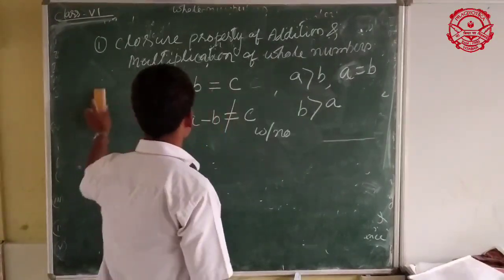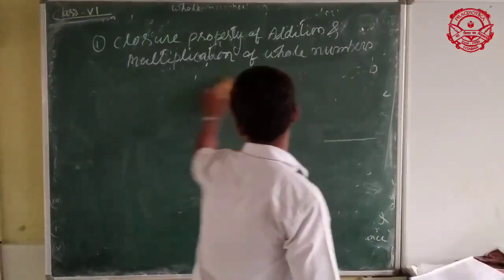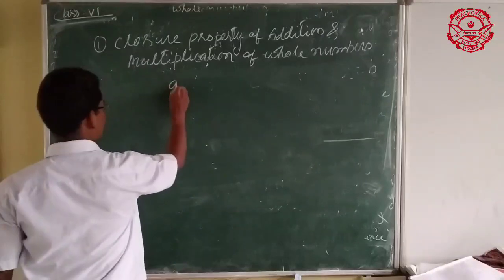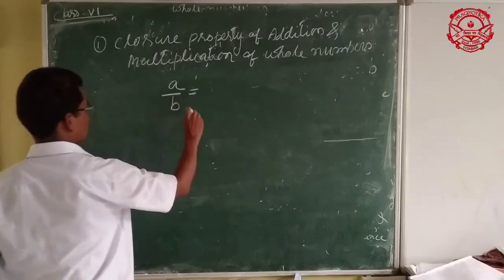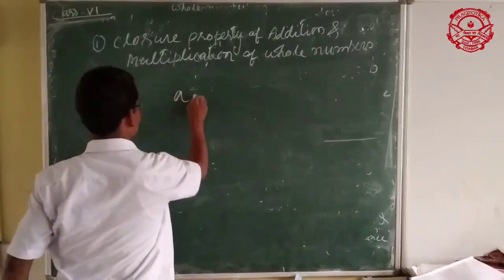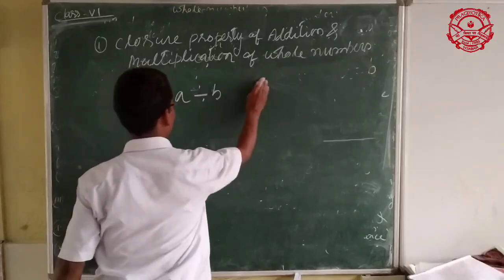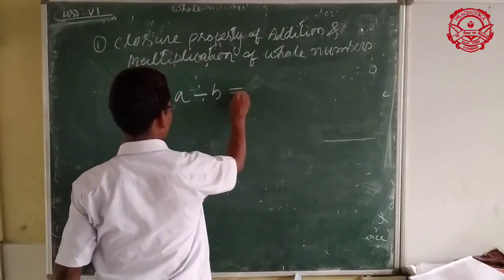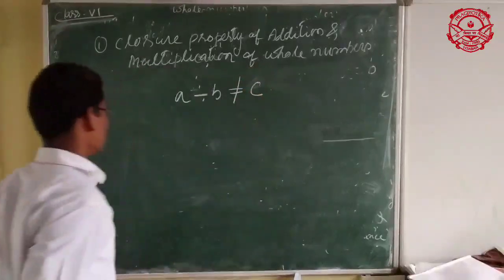Likewise, closure property in division is also similar: when A is a whole number and B is a whole number, A divided by B may or may not be a whole number.